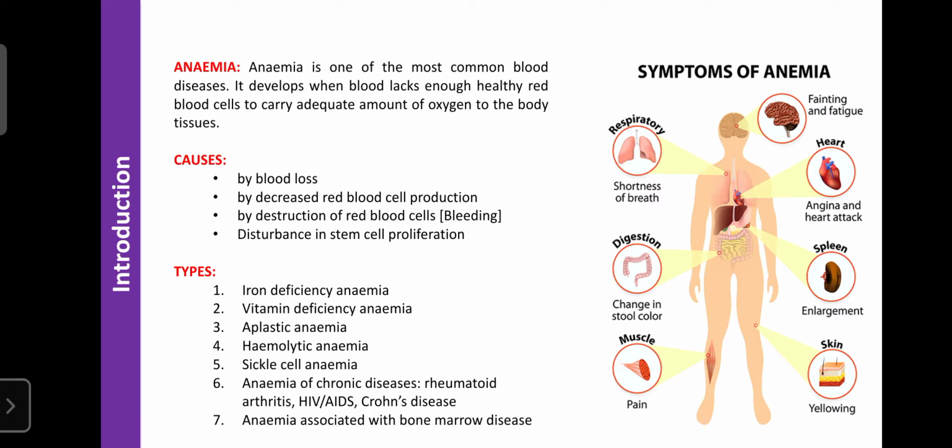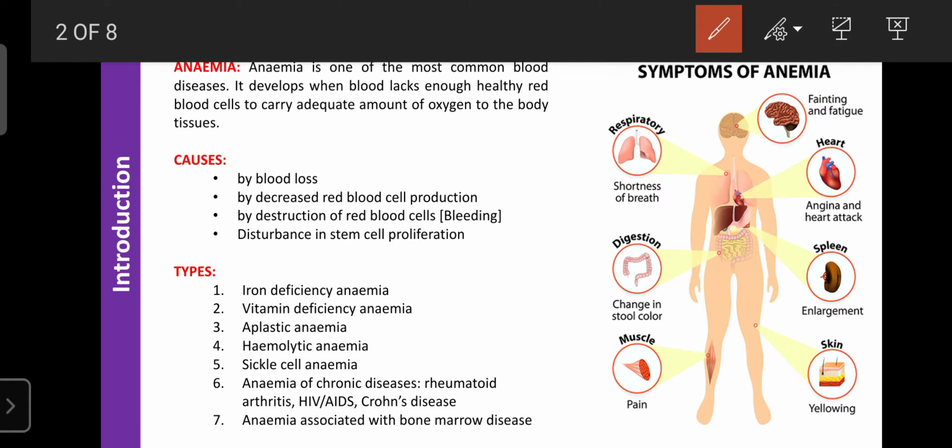Regarding types, anemia is categorized into different types. Among them, an important one is iron deficiency anemia. It indicates a deficiency of ferrous or ferric iron. The person suffers from lack of RBC or lack of hemoglobin, because iron plays an important role in the synthesis of hemoglobin. With lack of iron in our body and in our food intake, the person suffers from anemia. That type of anemia is known as iron deficiency anemia.